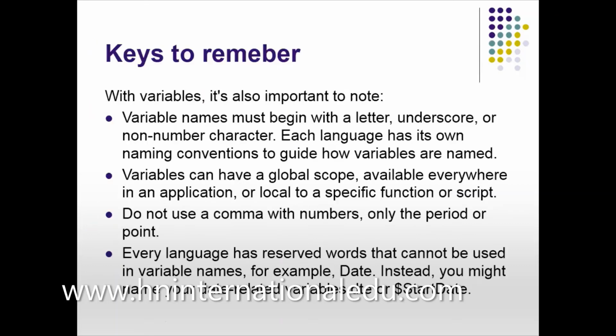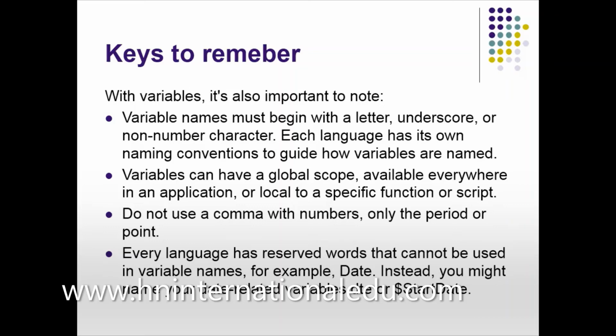Key things to remember: a variable name must begin with a letter. You can write an underscore, or a non-number character. As I told you, it should not be a number. Each language has its own naming convention to guide how variables are named. In any programming language, whenever you open a compiler, it gives you detailed instructions about each and everything. You do not have to worry about any programming language. They are very easy to handle. They give complete detail on how to write a variable.